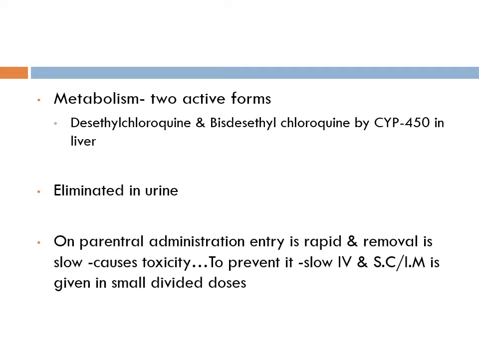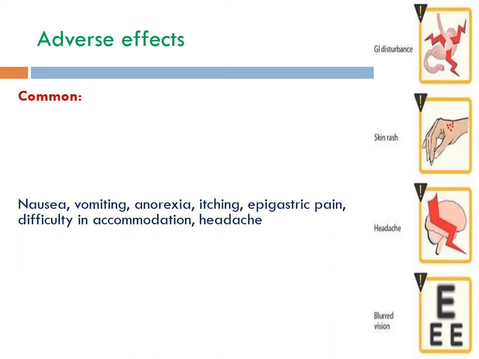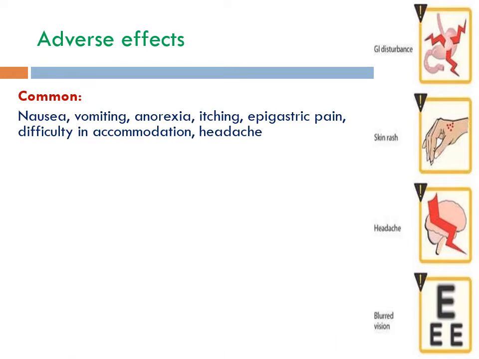On parenteral administration, the entry of drug into the body is rapid while removal is slow, so it may cause toxicity. So to prevent it, either the slow intravenous, subcutaneous or intramuscular route is chosen, and it is given in small divided doses. If we talk about the adverse effects, there are some common adverse effects like nausea, vomiting, anorexia, itching, epigastric pain, difficulty in accommodation and headache, and these are quite unpleasant.